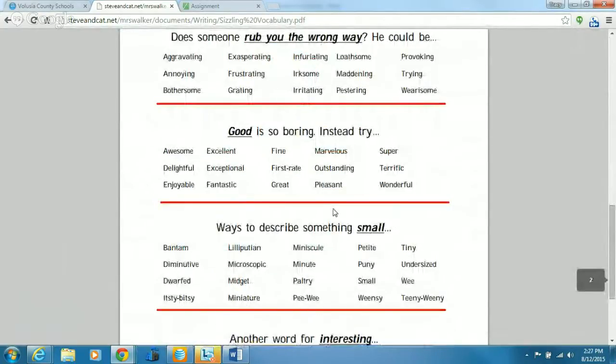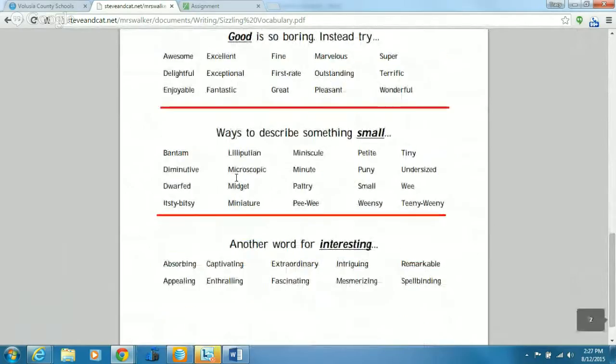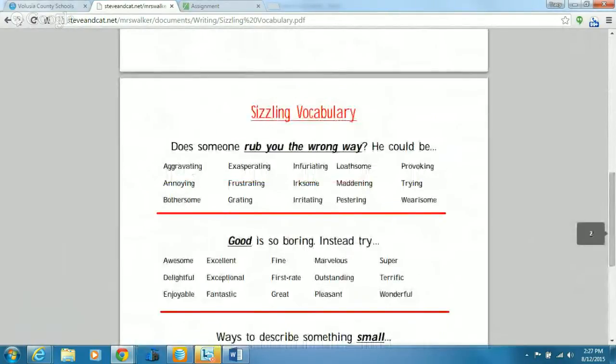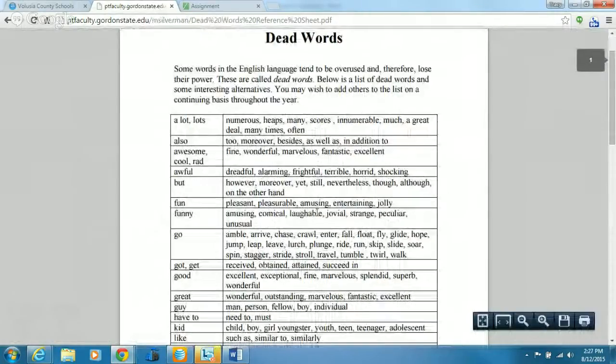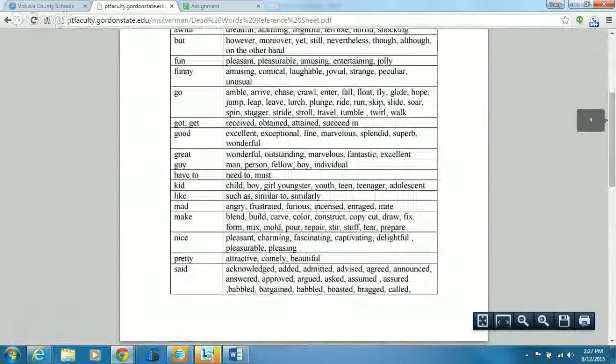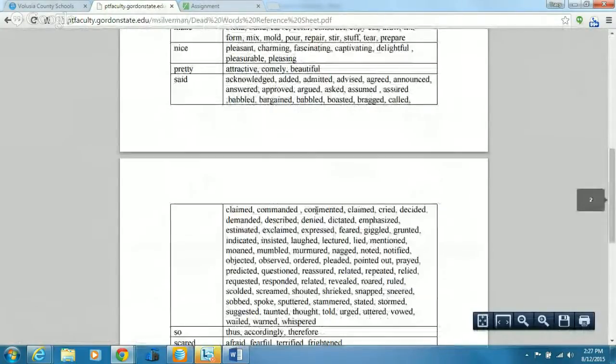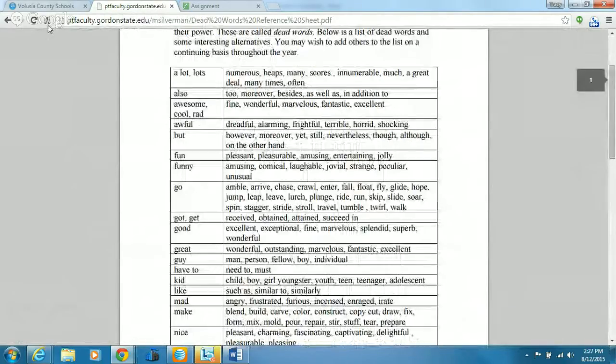Good is so boring. Awesome. Oh, that's cool. Good to know that's there. Let's try the dead word list. But, fun, go, make, said. Nope.